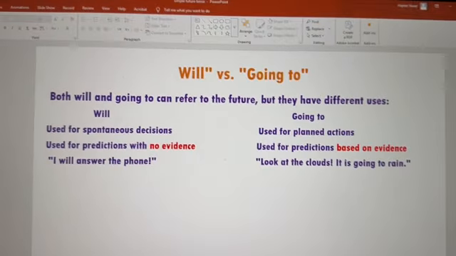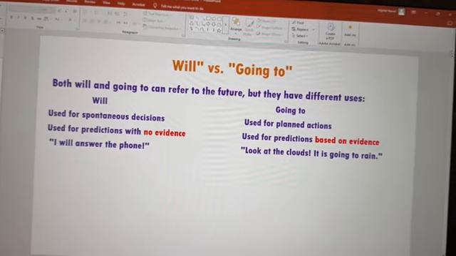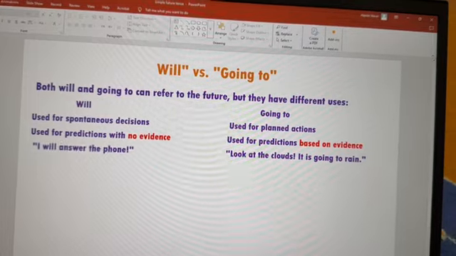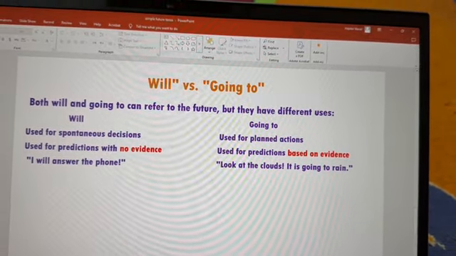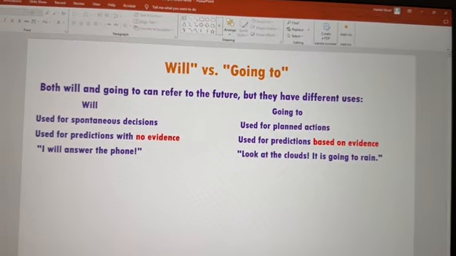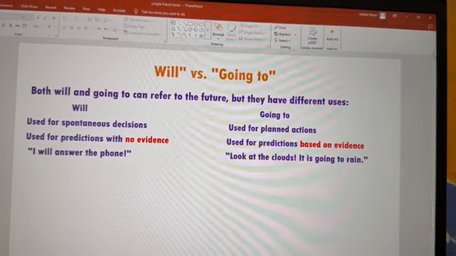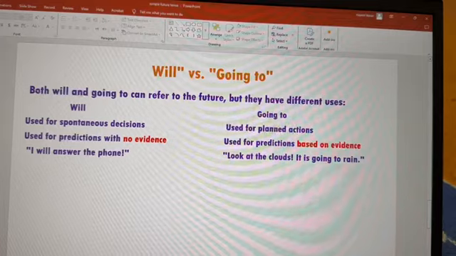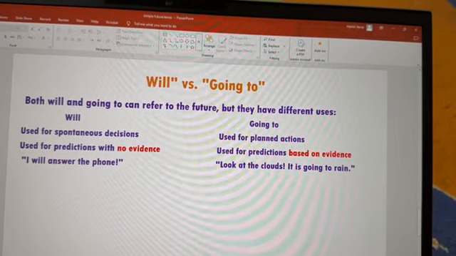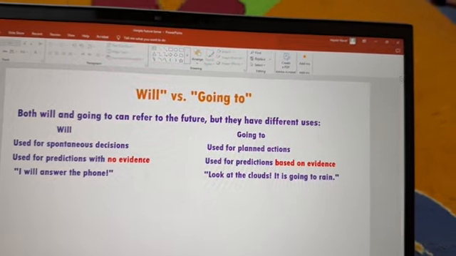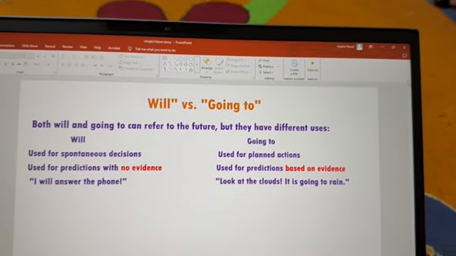As you can see here, both will and going to can refer to the future, but they have different uses. We use will to express spontaneous decisions, while going to is used for planned actions, meaning actions that are already planned.